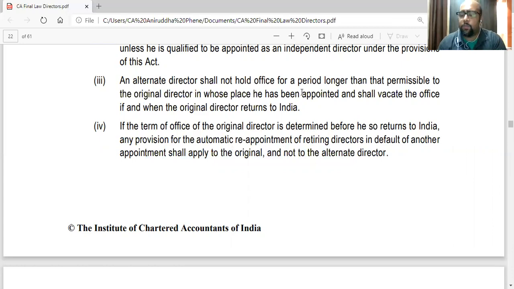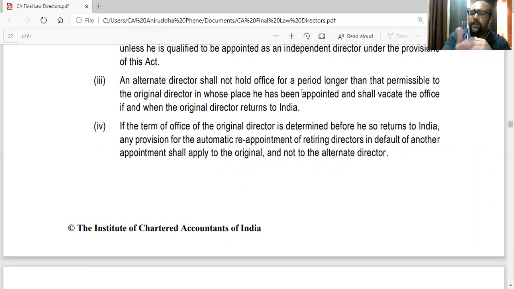In section 152, we had seen that directors shall retire by rotation at the AGM, and if at that AGM or at the adjourned AGM no director is appointed in their place, the retiring directors will be deemed to be reappointed.